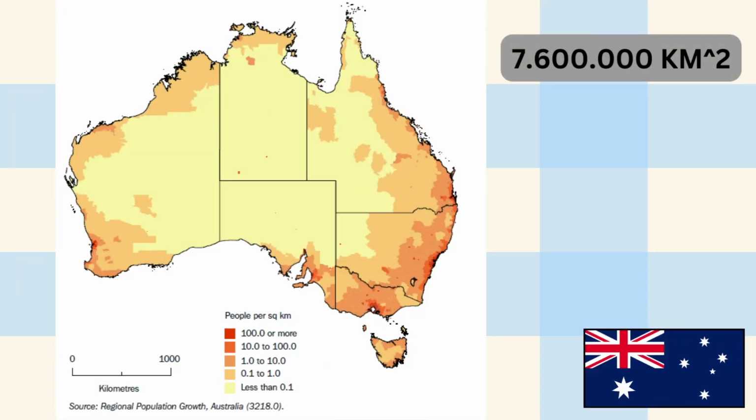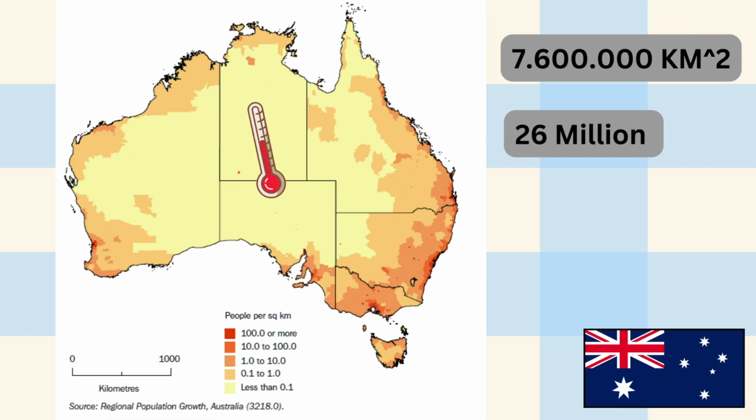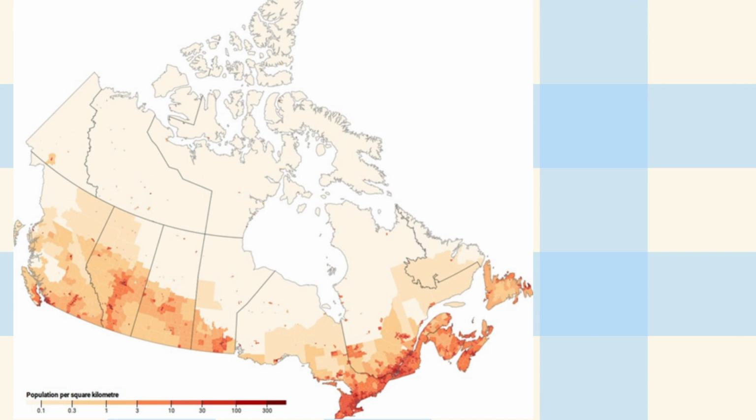This massive country has an area of over 7.6 million kilometers squared, but only has a population of 26 million, making it one of the least densely populated countries in the world. What's particularly interesting is the distribution, which shows that almost all inhabitants live in coastal areas, mainly in the southeast. This is because in the middle there is the famous outback, which can have temperatures up to 50 degrees in summer.